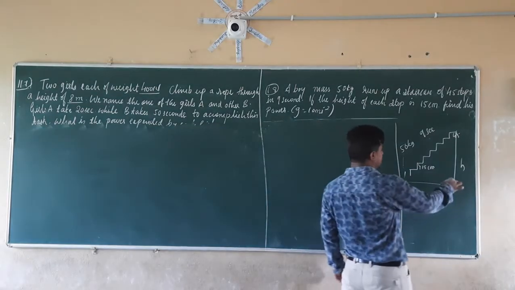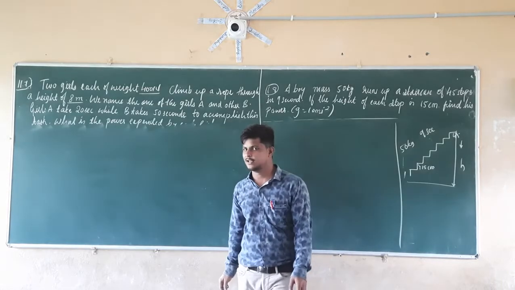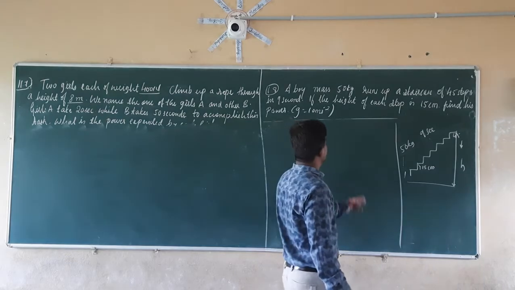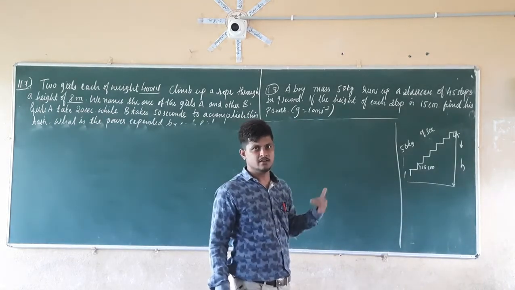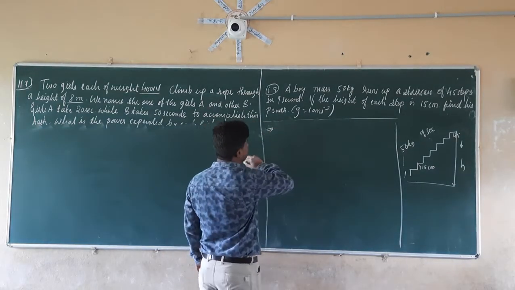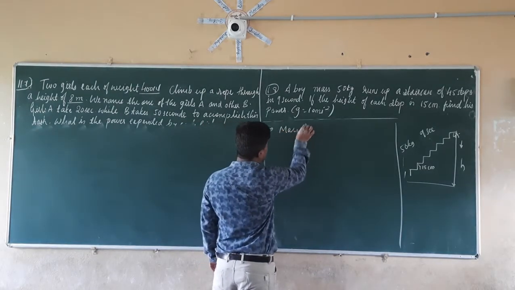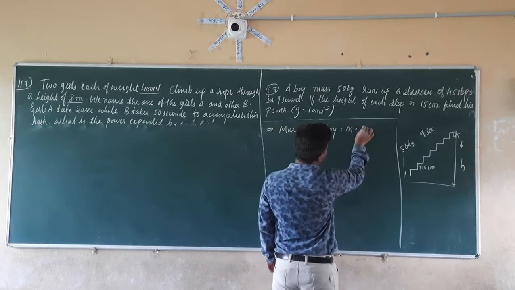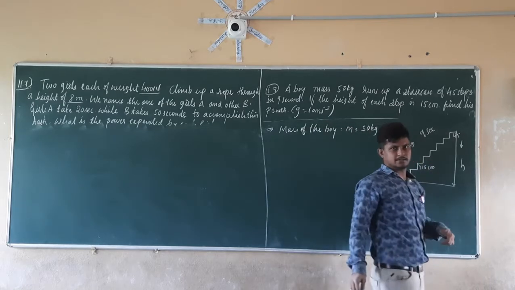We know that if an object is at a height, it is acted upon by a gravitational force, that is the acceleration due to gravity, having the value of 9.81 meter per second square. But in the problem statement, they themselves have given it as 10 meter per second square, so we have to use that value. So first we write down the given data. What is the given data here? Mass of the boy, m is equal to 50 kg. The boy of mass 50 kg is going to climb this staircase.